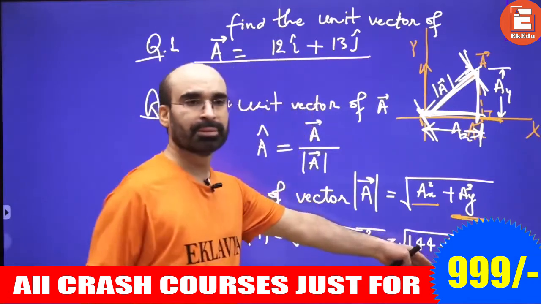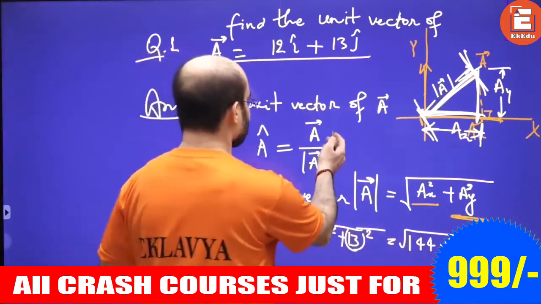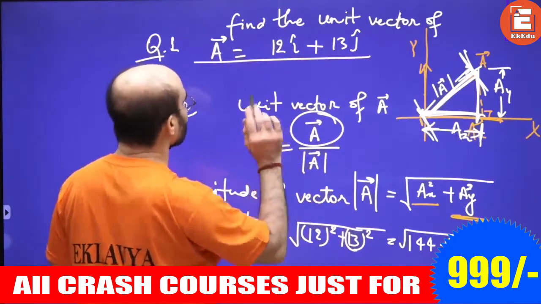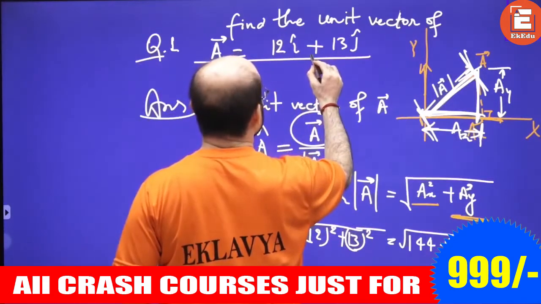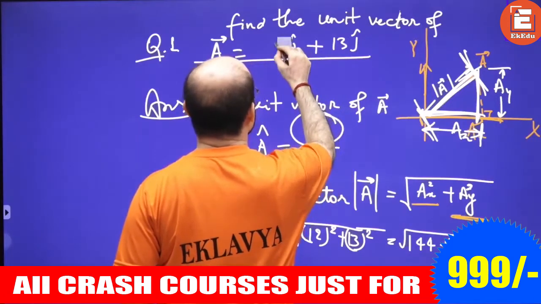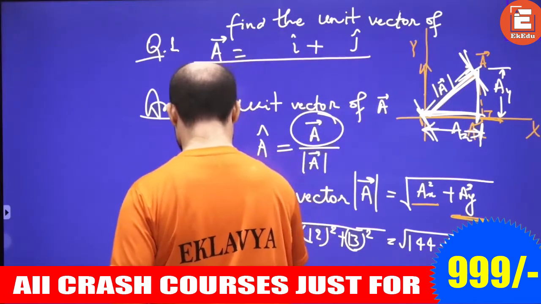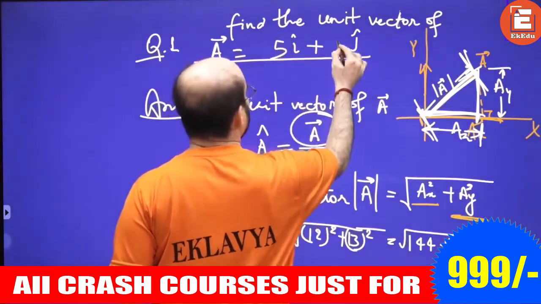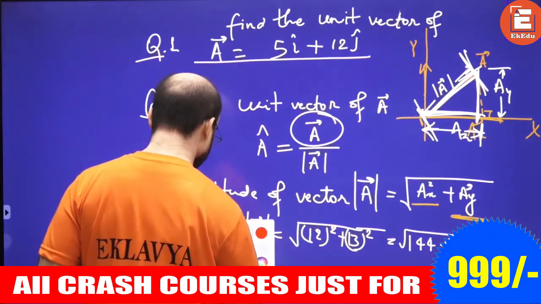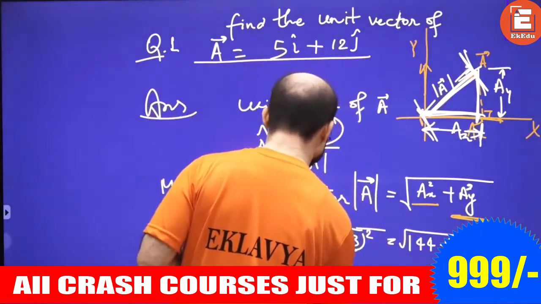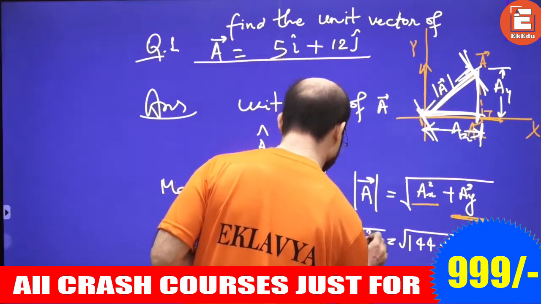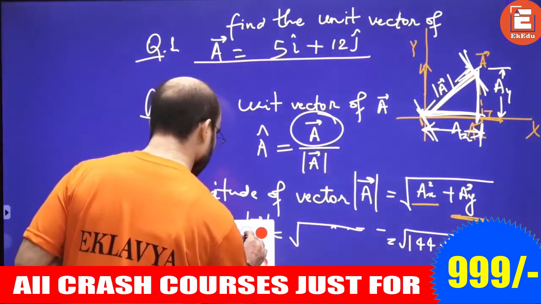Actually, I was willing to take 5 and 12, so let us take 5 plus 12, which makes the square root complete.